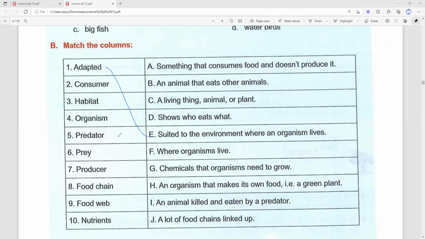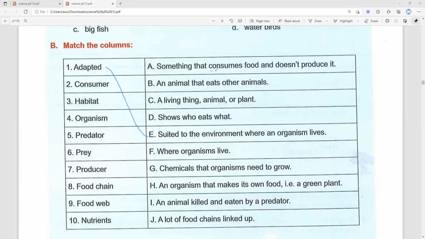Okay. 2, consumer. Okay, so what are consumer? Consumer, they are the organism that eats food. Okay, consumer, they don't produce their own food, but they only eat. Okay, so consumer, our answer is letter A, something that consumes food.